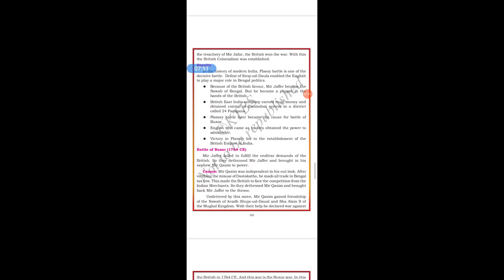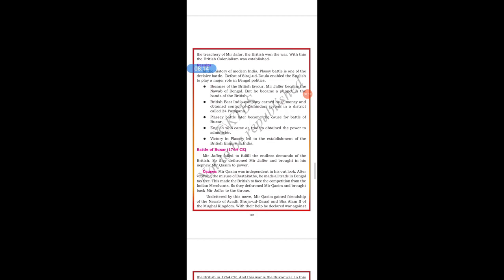So what happened next? The Plassey battle later became the cause for the Battle of Buxar. The English, who came as traders, obtained the power to administer. Victory in Plassey led to the establishment of the British Empire in India.